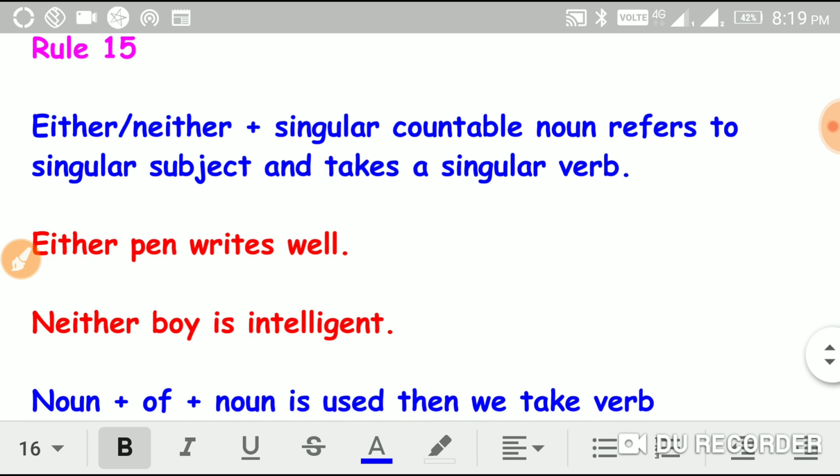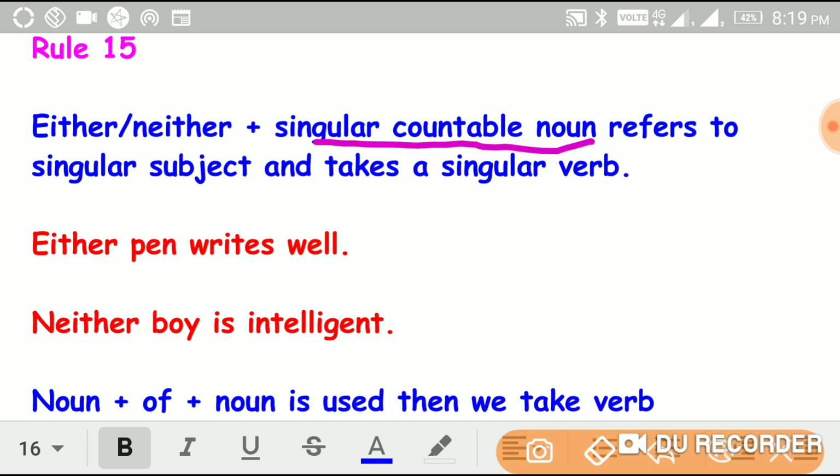And the last one: either or neither plus a singular countable noun refers to a singular subject and takes a singular verb.